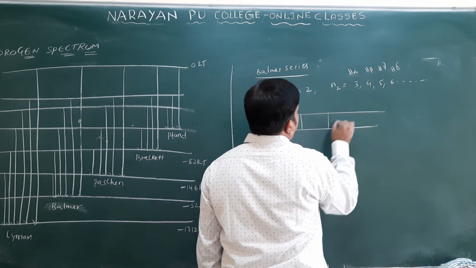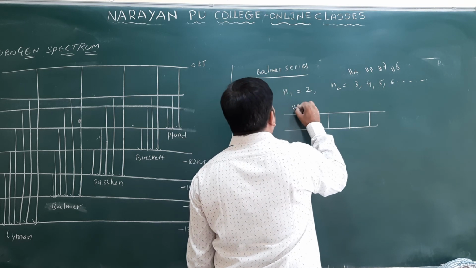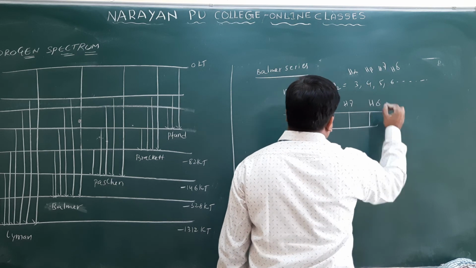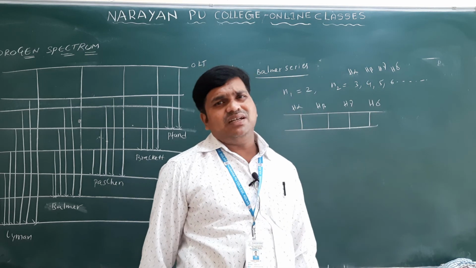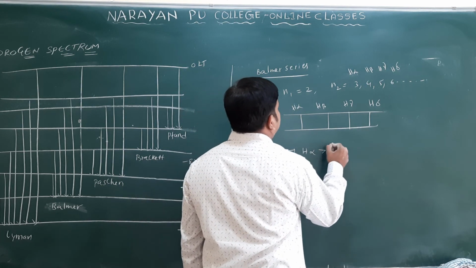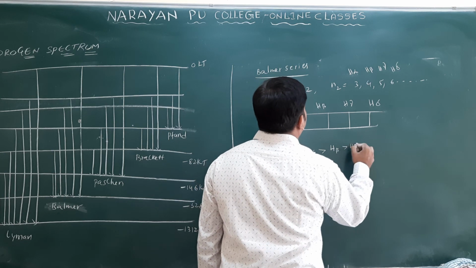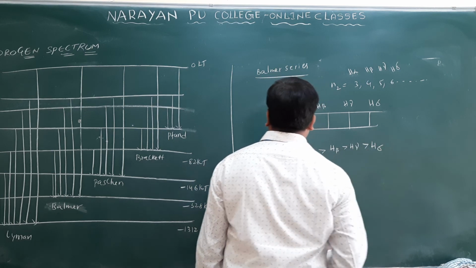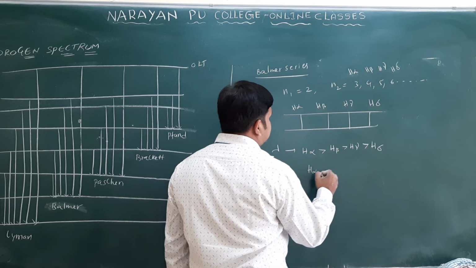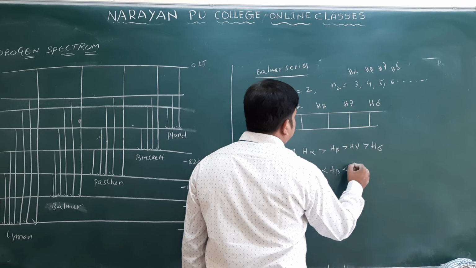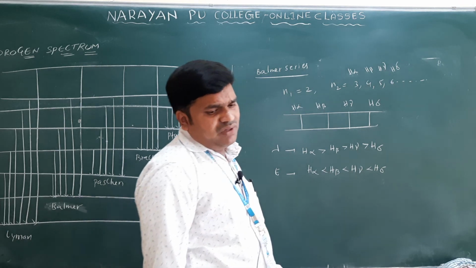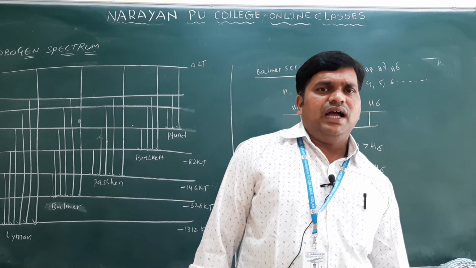If we take alpha, beta, gamma, delta, here 1, 2, 3 and 4. This is H alpha, this is H beta, this is H gamma, this is H delta. So we can write both wavelength and energies for this. If we take the wavelength, lambda of H alpha is greater than H beta, greater than H gamma, greater than H delta. Energy is inversely proportional to wavelength, yes. So you will get energy of H alpha less than H beta, less than H gamma, less than H delta only.